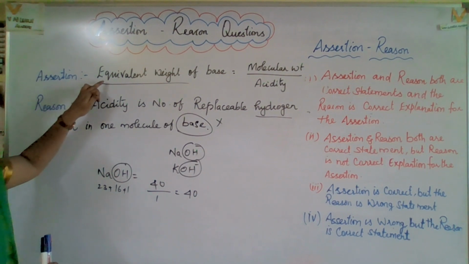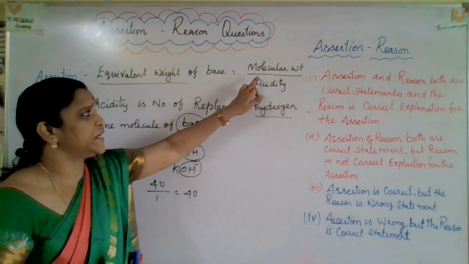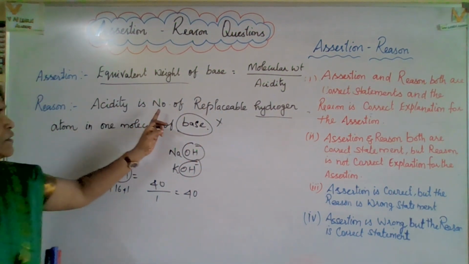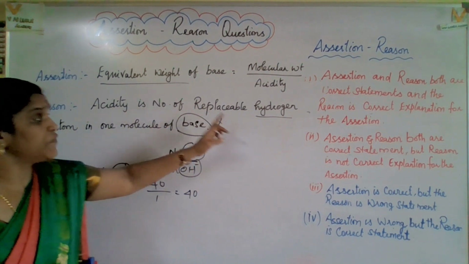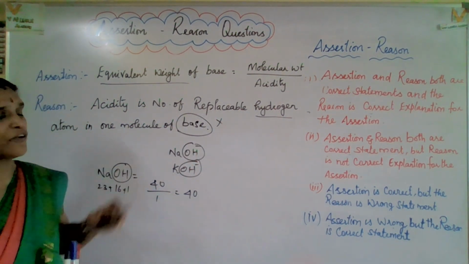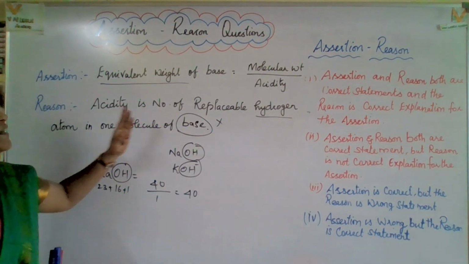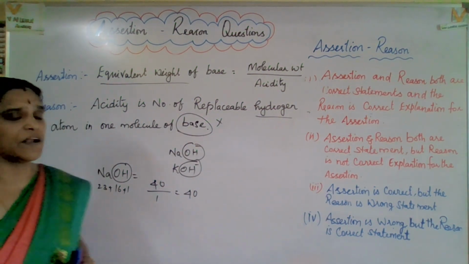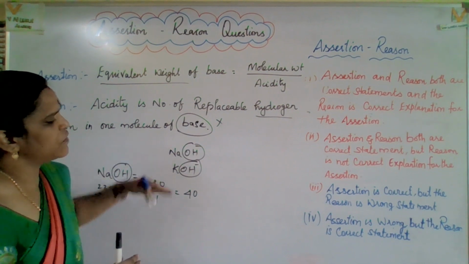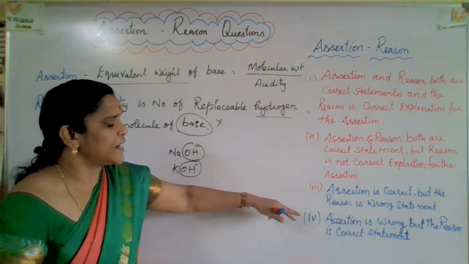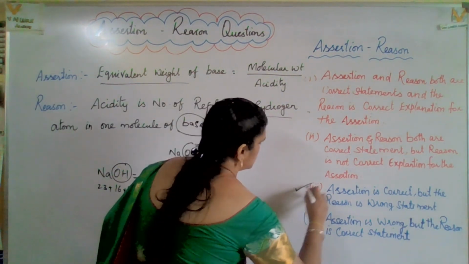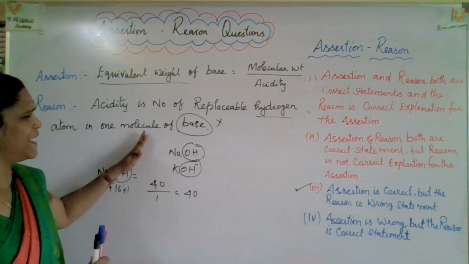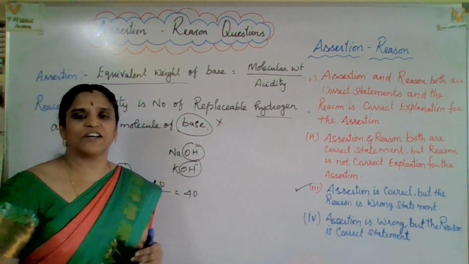This point which is correct: equivalent weight of base is equal to molecular weight by acidity. Exactly, it is correct. But acidity is number of replaceable hydrogen atom in one molecule, it is totally wrong. Acidity is equal to number of hydroxyl ion replaceable in one molecule. So, now which is correct, which is wrong? Assertion is correct, but reason is a wrong statement. So, third point, that is option C, which is correct. I hope you got a clear idea about this question, and let us go for some more interesting questions.